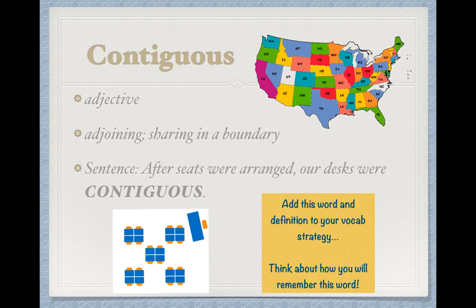The first word that uses tango as a root is contiguous. This is an adjective, a describing word, and it means adjoining or sharing in a boundary. The picture in the lower left-hand corner kind of matches with our sentence here. After seats were arranged, our desks were contiguous, meaning they were sharing a side or they were touching. A lot of times people will talk about states or other areas on a map being contiguous. So the southern border of Virginia is contiguous to North Carolina's northern border, for example.